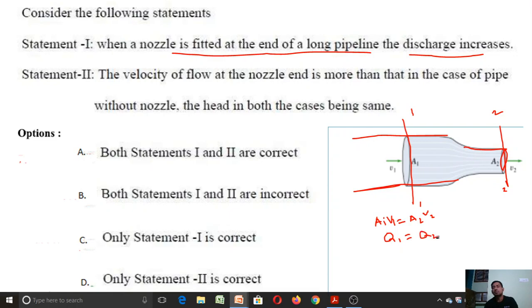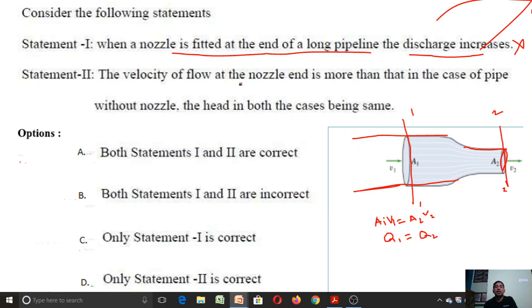So what is our first statement? When the nozzle is fitted at the end of the long pipe, discharge increases. But according to the continuity equation, here Q1 is the discharge at section 1, that is at the long pipe, and at the section which is considered at a nozzle, in both the cases discharge is same. So our statement 1 is wrong. So let us take the second statement.